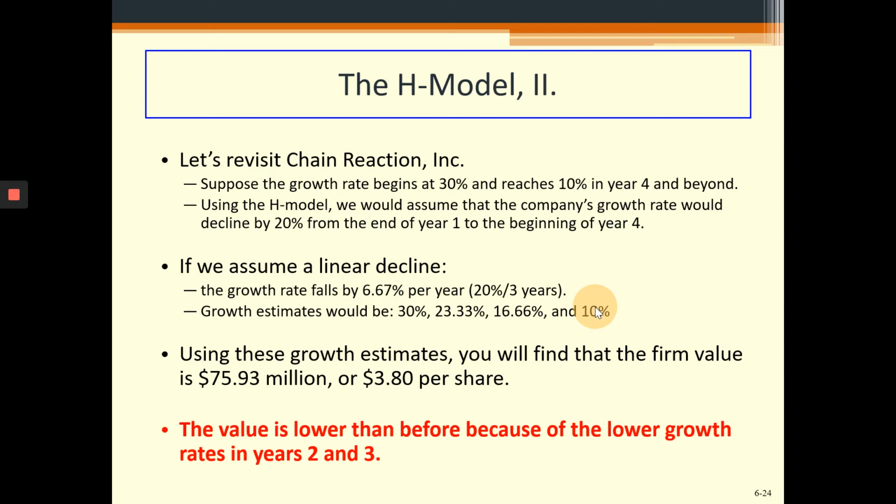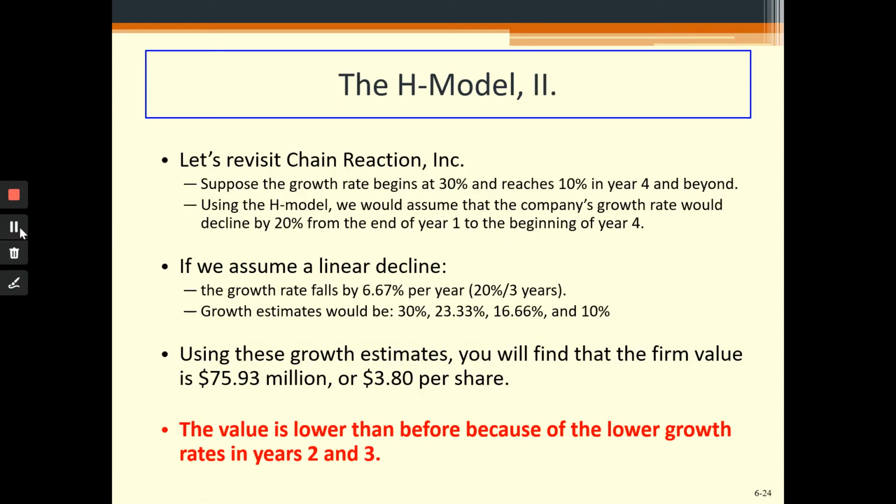So if we use this model, what would be the firm value? Now pause the video over here, do your calculation, and see what your answer is. Remember, in the first year now it's 30%. In the second year, the growth rate is 23.33%. In the third year, 16.66%. And in the fourth year and perpetually onward, the growth will be 10%.